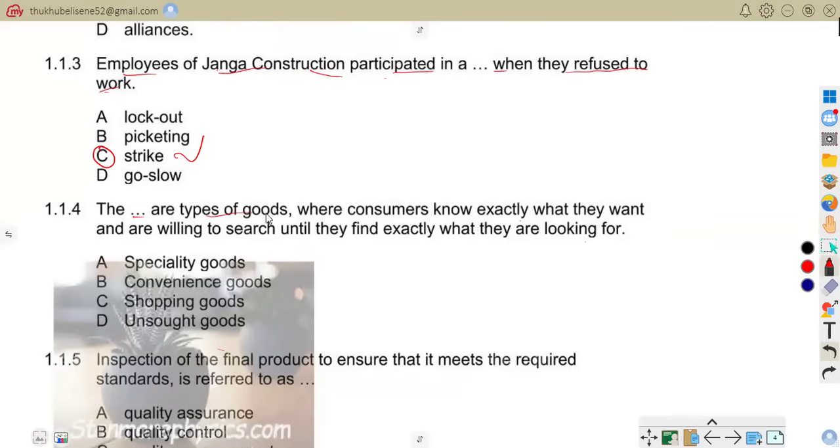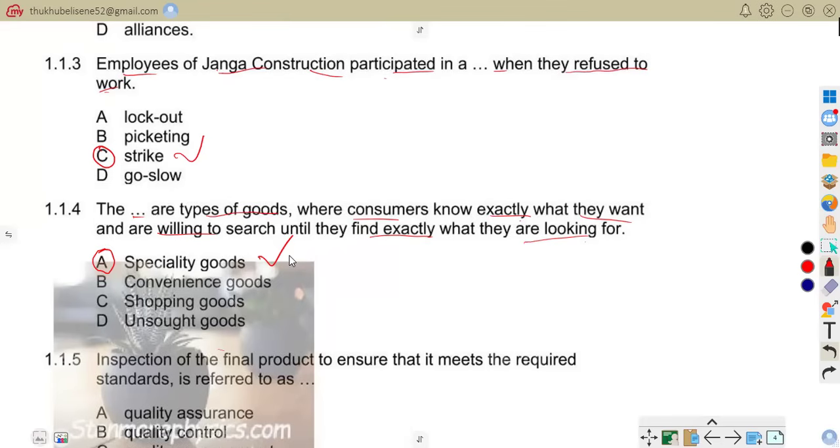1.1.4 says the dash are types of goods when consumers know exactly what they want and are willing to search until they find what they are looking for. A, we are given specialty goods, B, convenience goods, C, shopping goods, D, unsold goods. The correct answer there is specialty goods, meaning A is correct. Specialty goods are products consumers specifically want and are willing to search for.